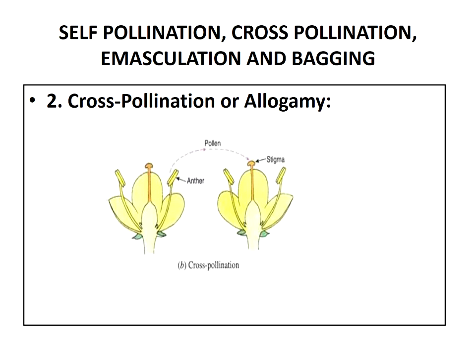For example, Michelia champaka, which belongs to the Magnoliaceae family, shows cross-pollination. It is also called allogamy. What happens here is that the pollen grain is transferred from the anther of one flower to the stigma of another flower, which is borne on a different plant of the same or of a different species.